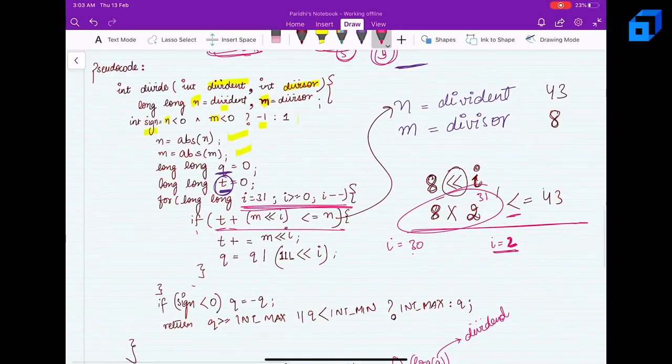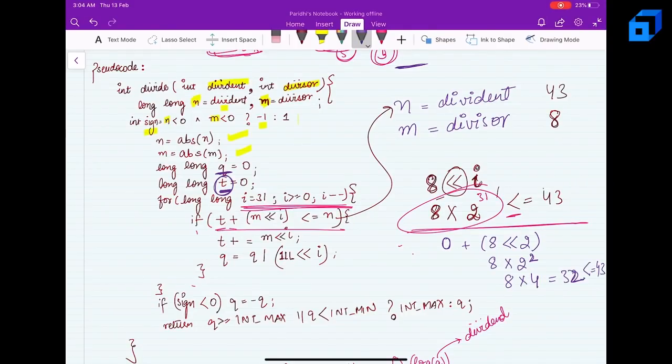And then I'll see that here my t is 0 plus m, which is 8, left shifted by 2. Here my i becomes 2. So it's nothing but 8 into 2 to the power 2, right? So 8 into 4, it's nothing but 32. So 32 is less than 43.